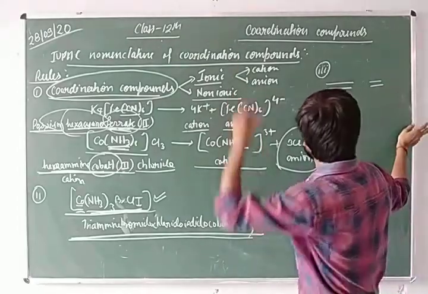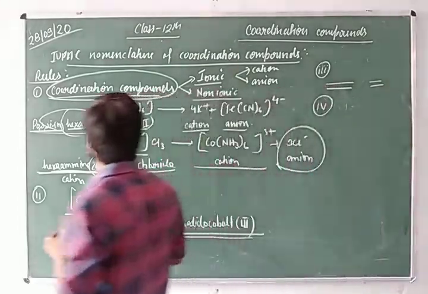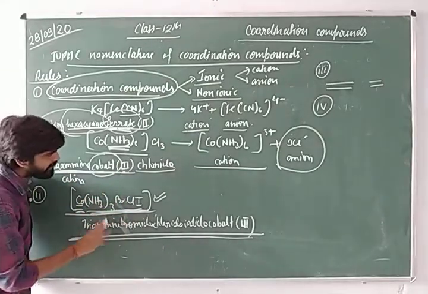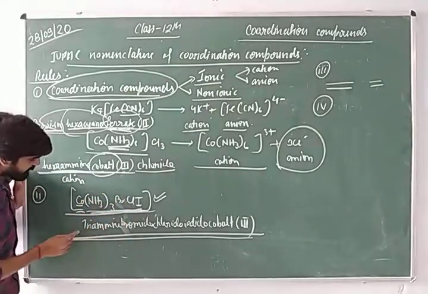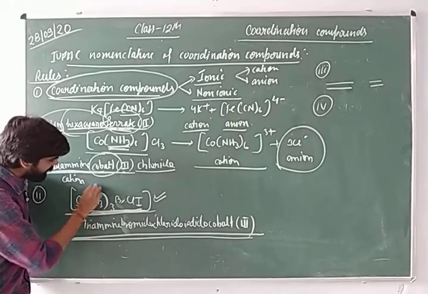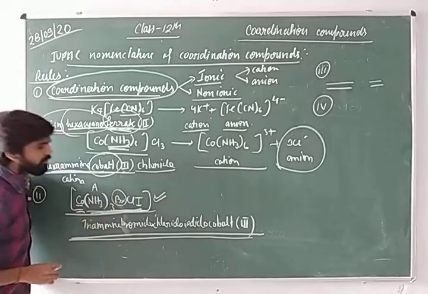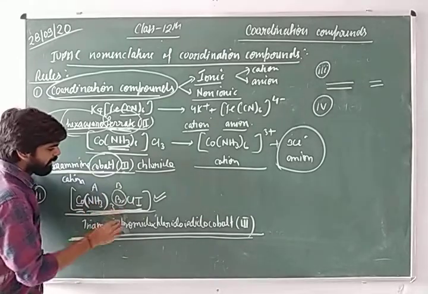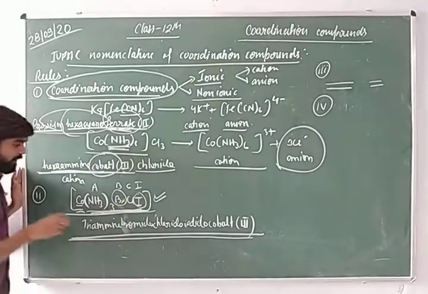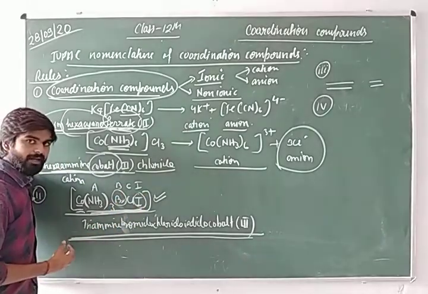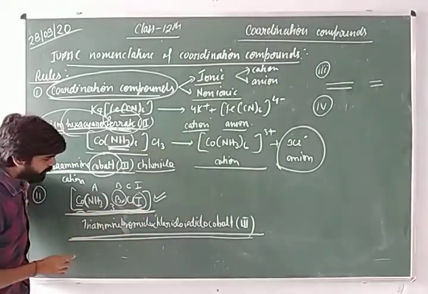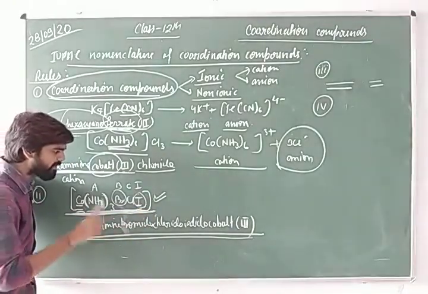Here you can see ammine starts with A, bromine starts with B, chlorine starts with C, and iodine starts with I. So when we write the IUPAC name of this complex, we follow the alphabetical order for the naming of the ligands.